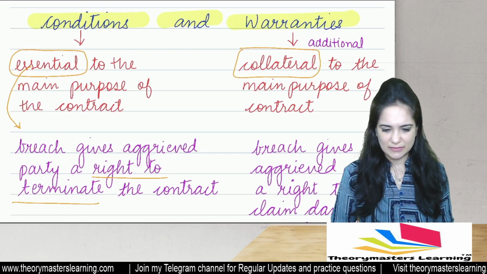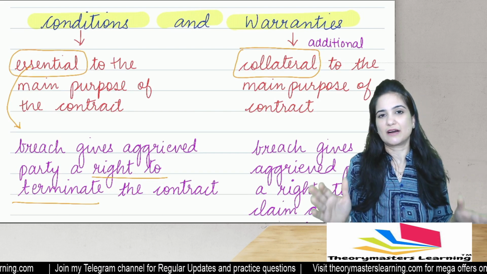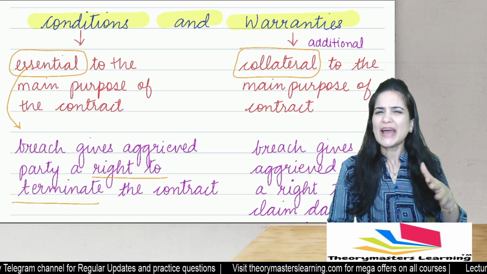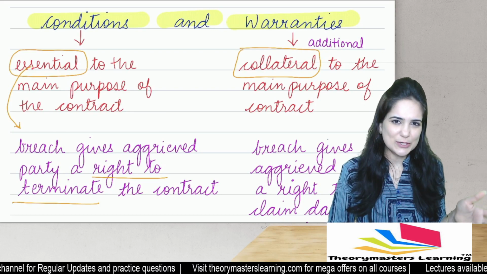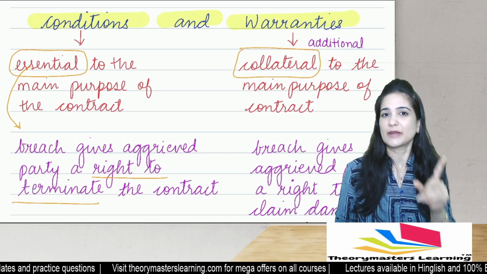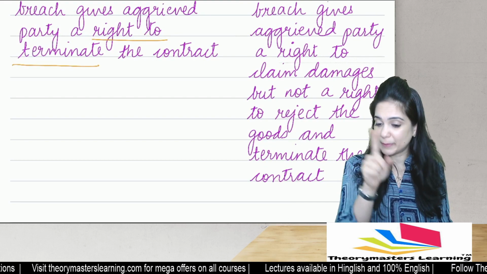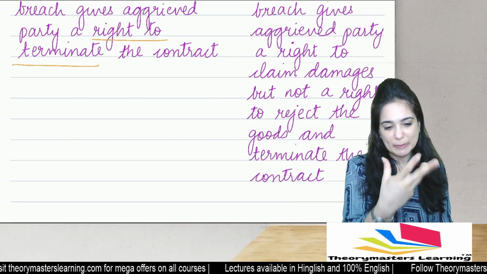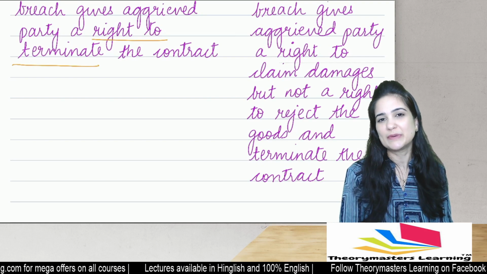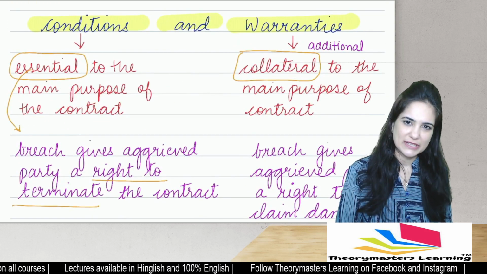He will say, but I'll get it repaired, no? The main purpose of buying the car was for touring purpose. That was satisfied. Only an additional purpose of heating was not satisfied. You cannot reject the goods. You cannot terminate the contract. But yes, you can very well claim damages. You can ask him to repair the heater and give it to you, to replace that part. But you cannot reject the car because your main purpose could be satisfied. This is nothing but breach of warranty.